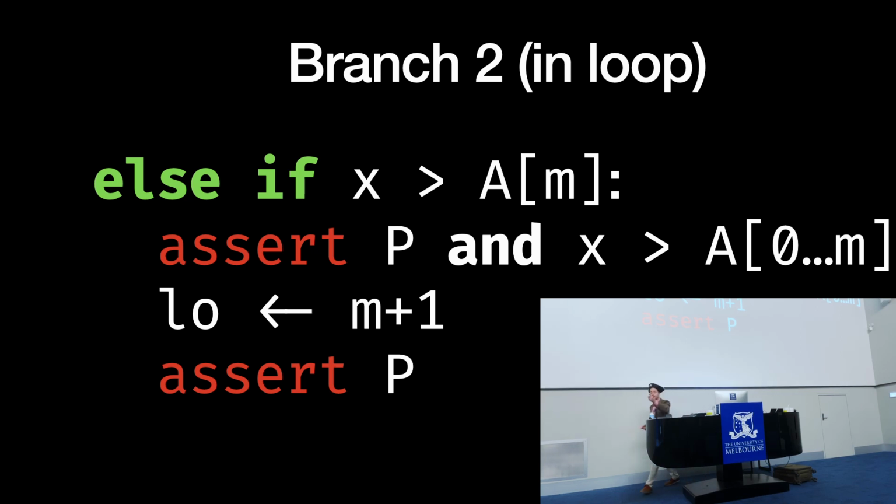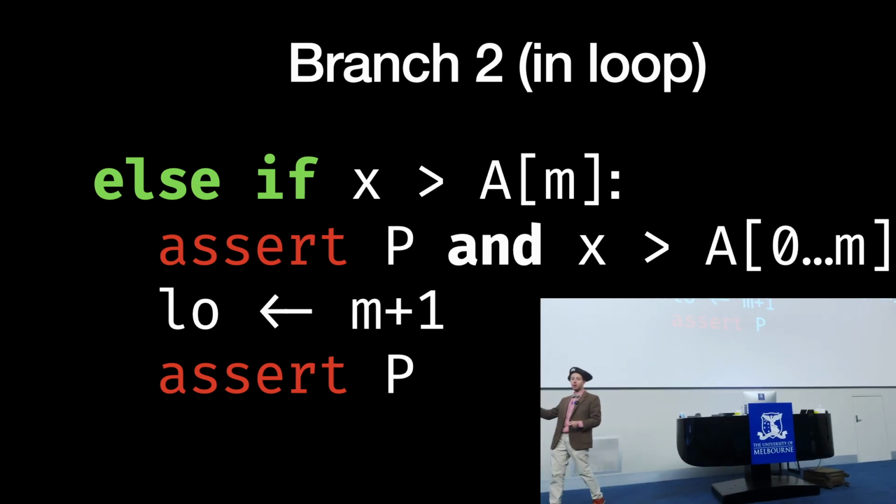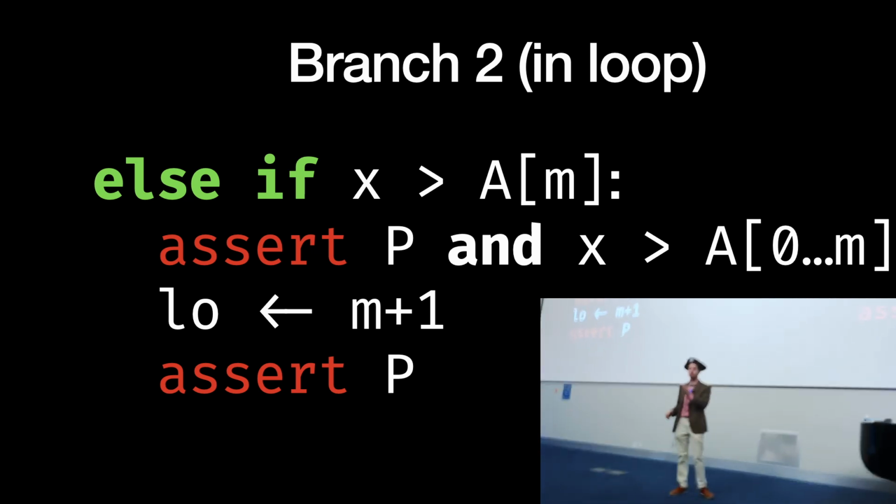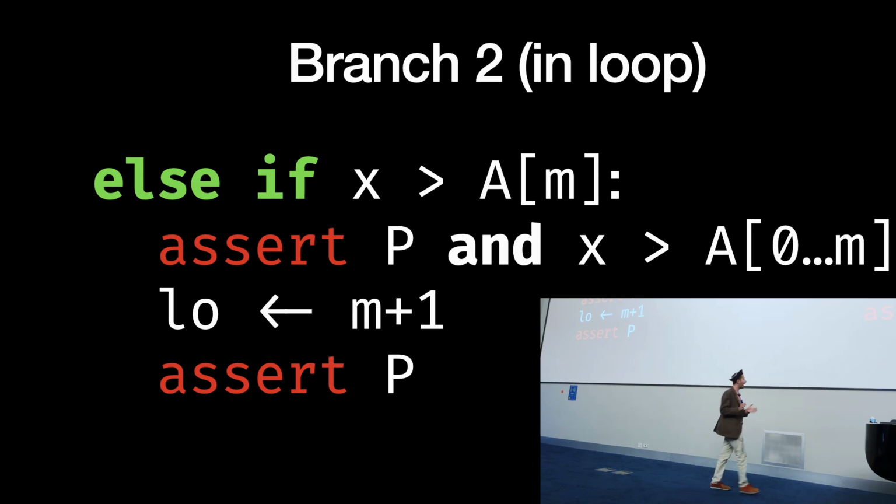So if instead of being in the left half, X is in the right half, if it's bigger than the middle point, instead of moving high down and throwing out this half, we're going to move low up and throw out the left half. This means we're going to ignore everything on the left-hand side, everything that was too small. And now we're only going to look at the bigger things. So let's do our assert again.